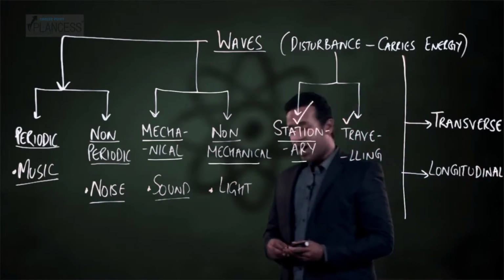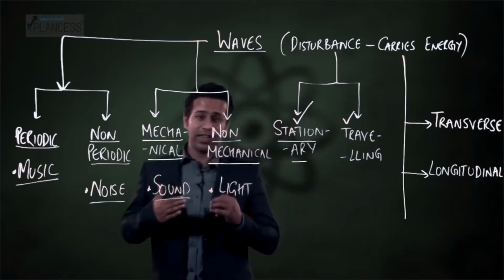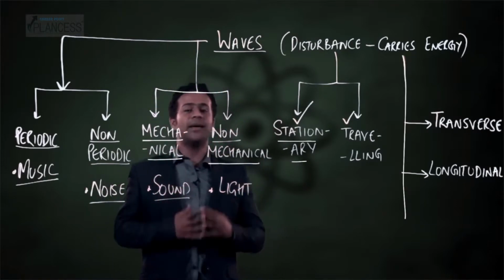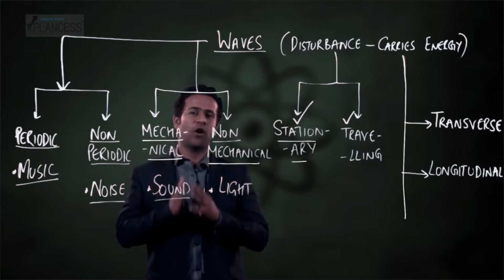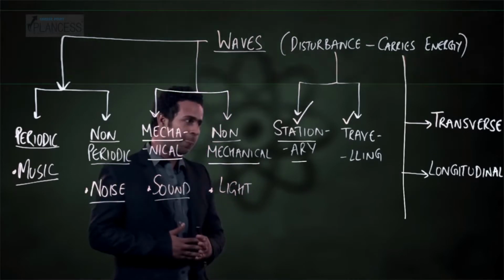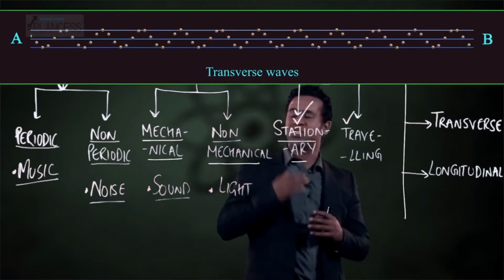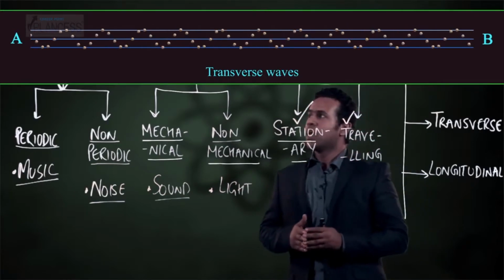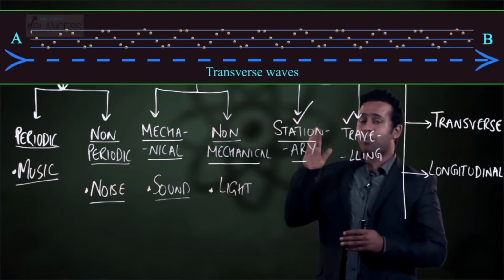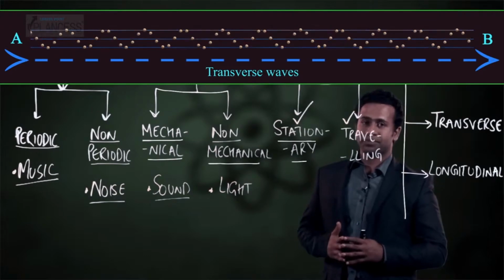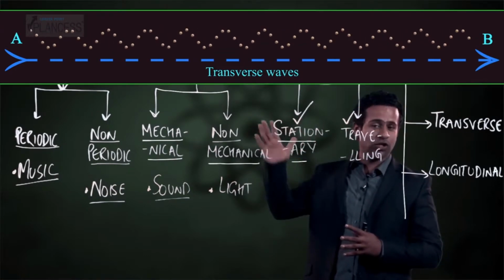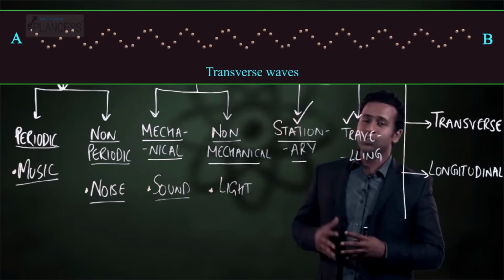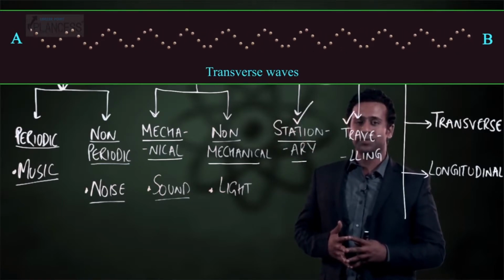Now, transverse waves are those waves in which the medium particles oscillate perpendicular to the direction of propagation of energy. Let's look at this animation for example. The energy is traveling from point A to point B. So, the direction of movement of energy is strictly horizontal. But where do you see the particles moving?